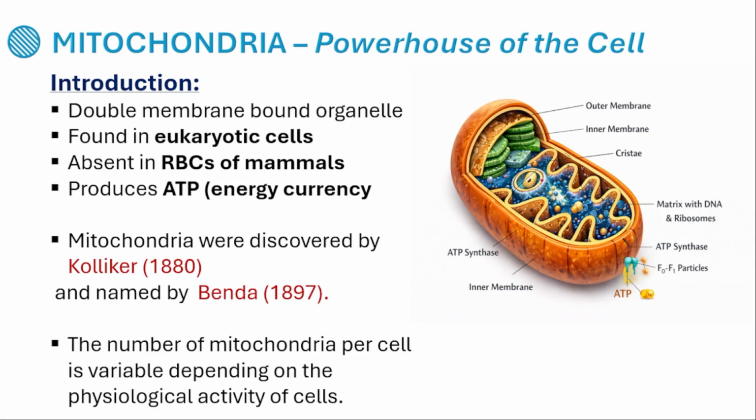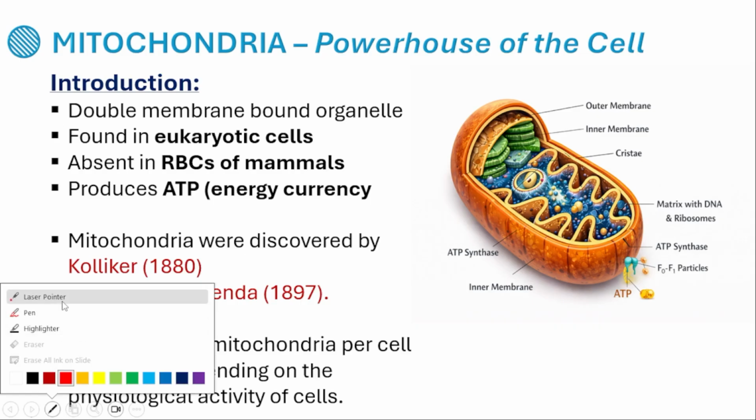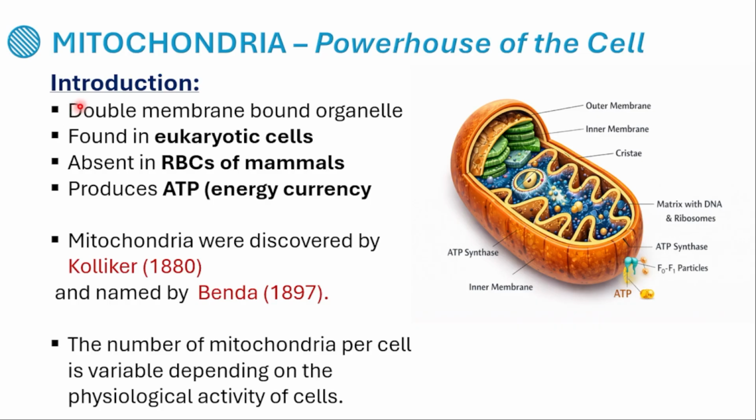Now, the main things which we are going to cover in this. Mitochondria is a double membrane bound organelle. Why is it said to be double membrane bound? Because it has two membranes. Here you can see this one is the inner one and this one is the outer one. It is found in eukaryotic cells, whereas it is absent in prokaryotic cells.